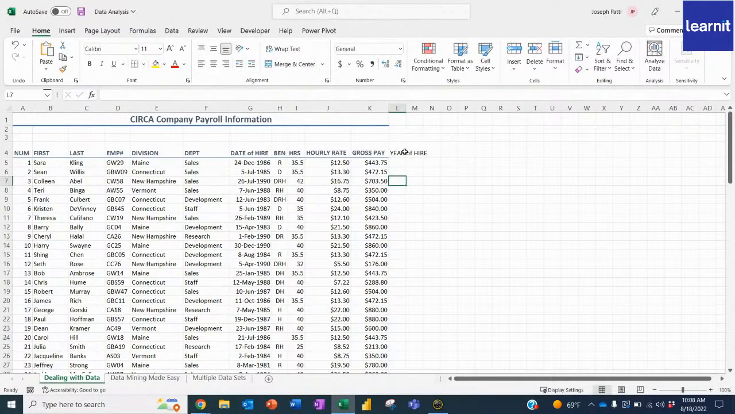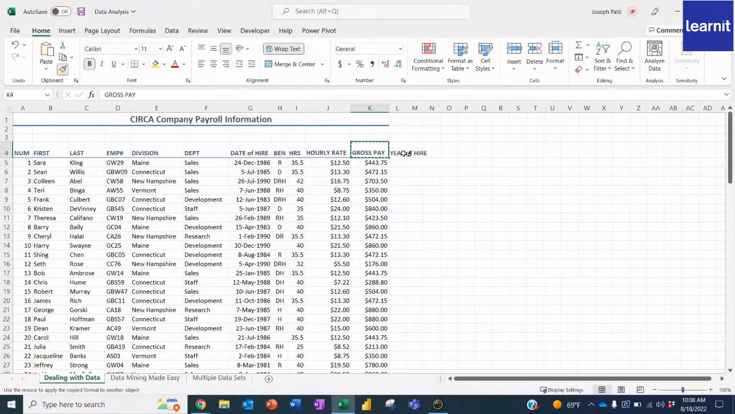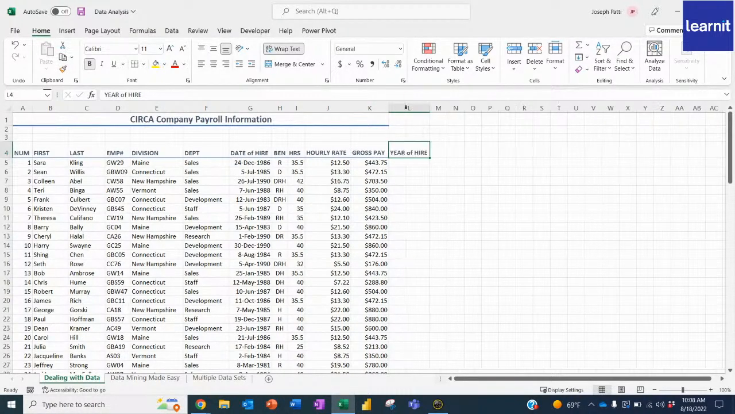And of course, I want it to look the same as the rest of these headers. So I'm just going to click on one of the headers, go up to the Home tab, and click on the Format Painter, which will copy the look of one to another. So I'm going to copy the look and apply it to here. And look at that. It looks beautiful.